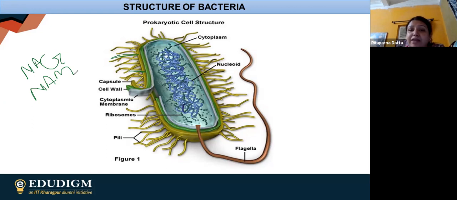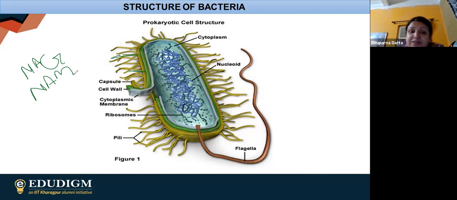In that bright background, it is not possible for you to observe the bacteria if it is not containing any color. That is why Christian Gram was trying to color this bacteria. It is known as staining.